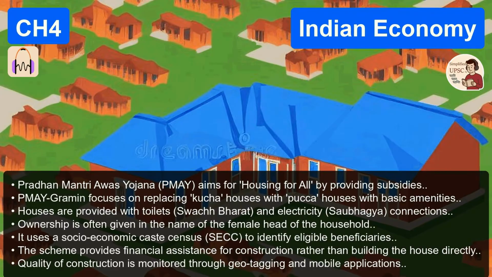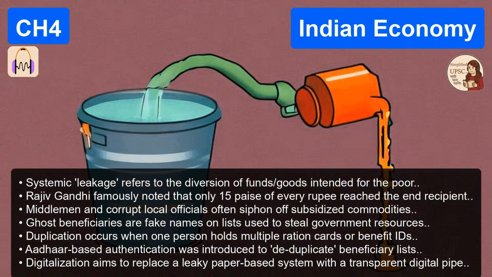Which is a perfect segue to the financial side of the equation, because if you are poor and want to start a small business to escape poverty, you need capital, you need credit. But the formal banking system sees you as an unviable risk. You have zero collateral, no land, no assets. So the bank manager turns you away, and where do you go? To the local village moneylender. Who charges you extortionate interest rates, 30, 40, sometimes 50% a month? It's the ultimate poverty trap. You need credit to escape poverty, but you can't get affordable credit because you're in poverty.